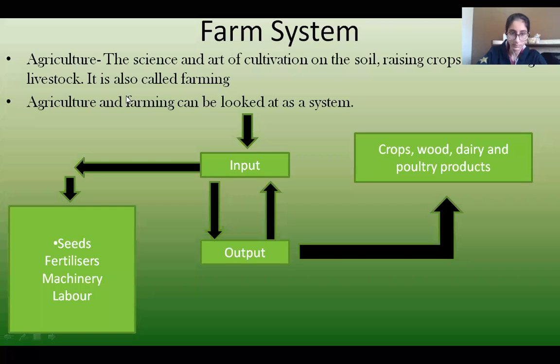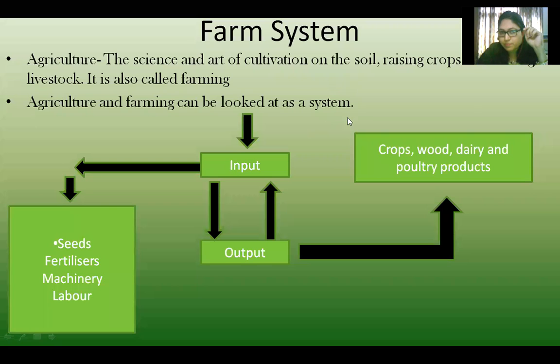Agriculture and farming can be looked at as a system. So what do you mean by system? A system is where some people are working on a process and some output is being obtained from that process. Here, agriculture, that is farming, is also a system where the farmer is putting in inputs and getting an output from them.